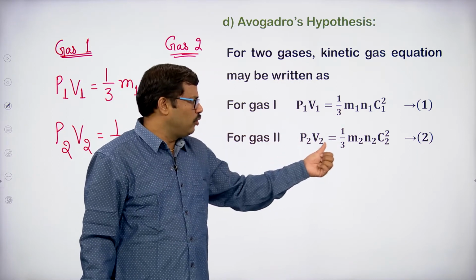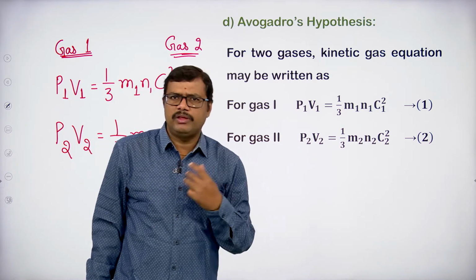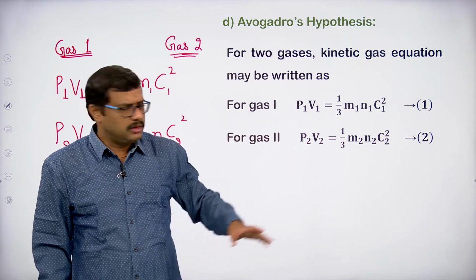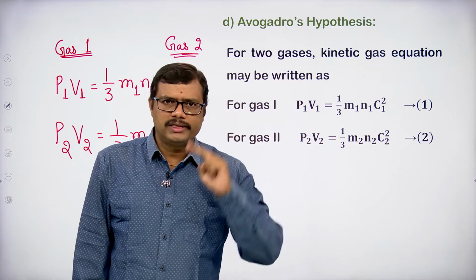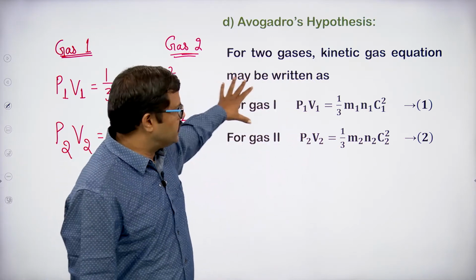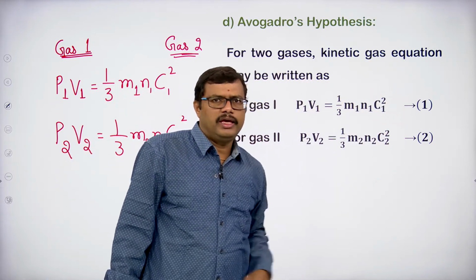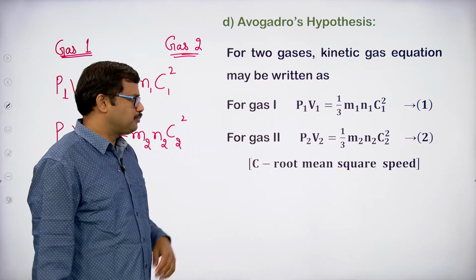P2, V2, m2, n2 are the same quantities for the second gas, let it be equation number 2. So, we have taken two gases and applied the kinetic gas equation to both.